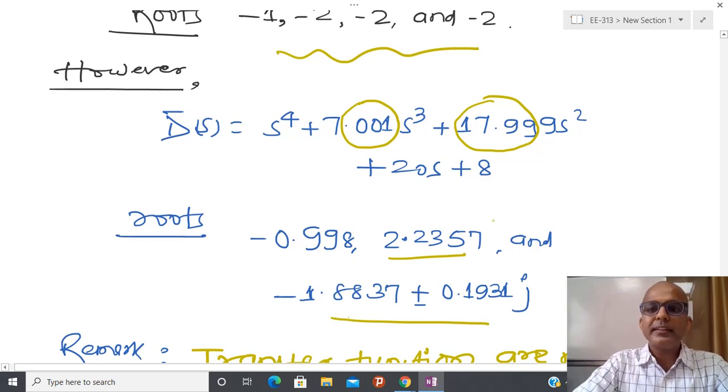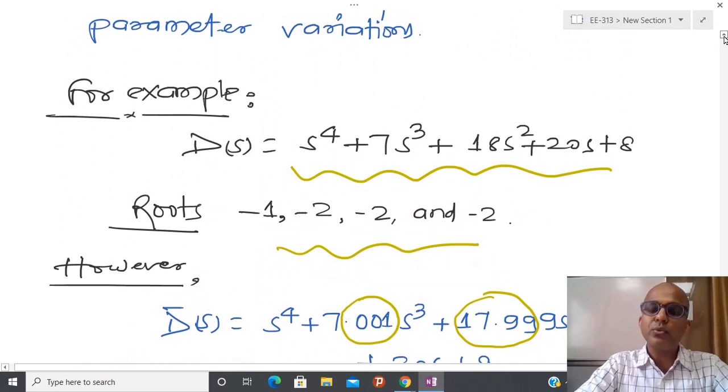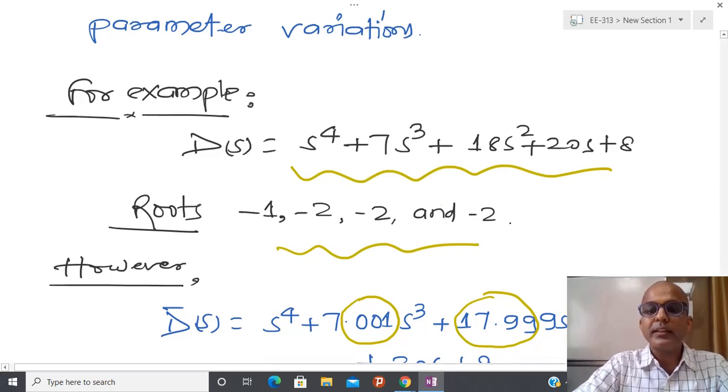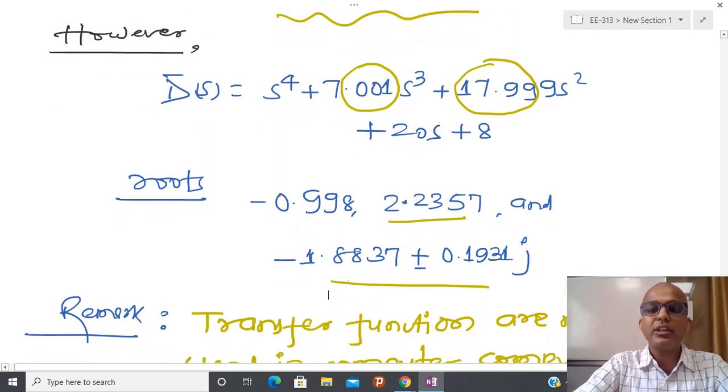So if you do a certain variation of the polynomial, whenever you are doing numerical implementation, suppose you have to implement 7, it might be possible that the particular hardware or software program is just able to calculate a value like 6.99 or 7.001. These kinds of things are very common during numerical implementation, and if such variation comes into the picture, then the original root and the root reflected on the computer are different.